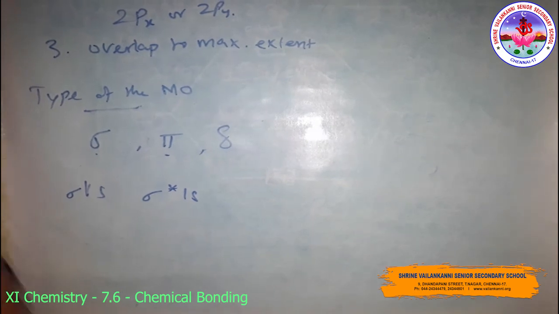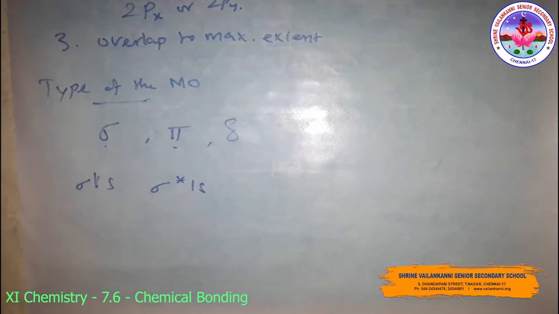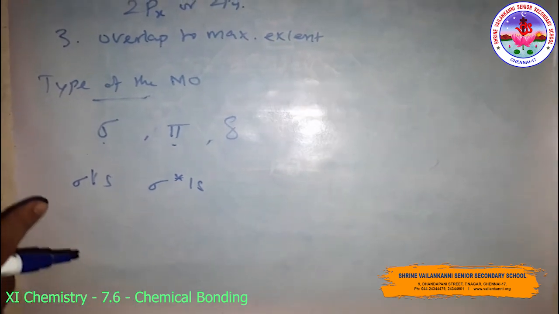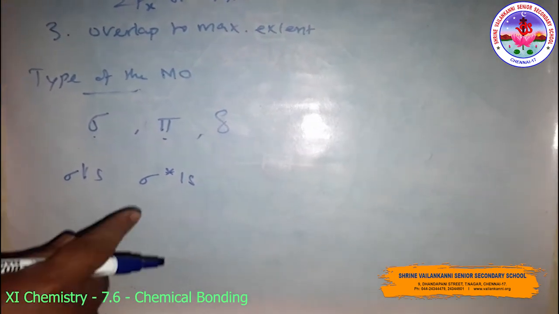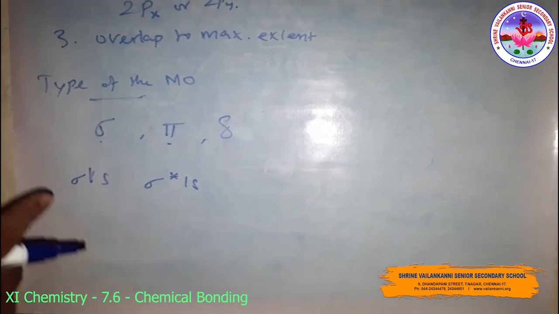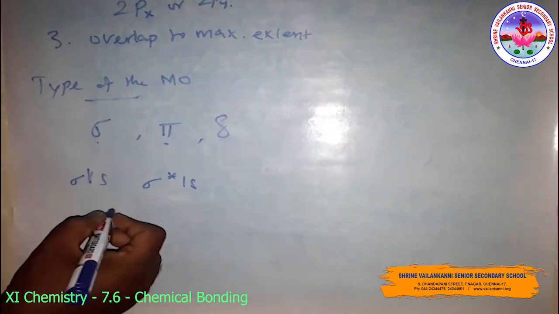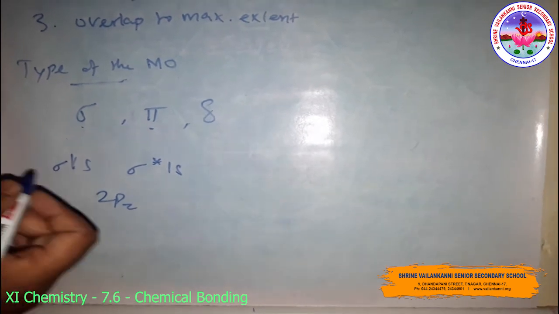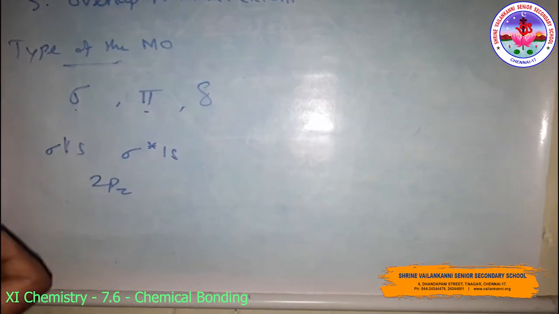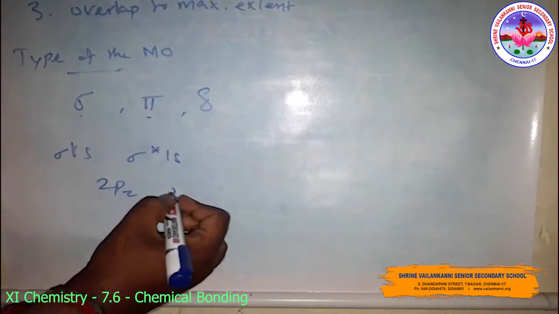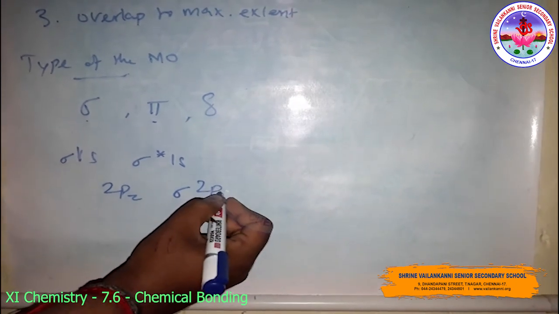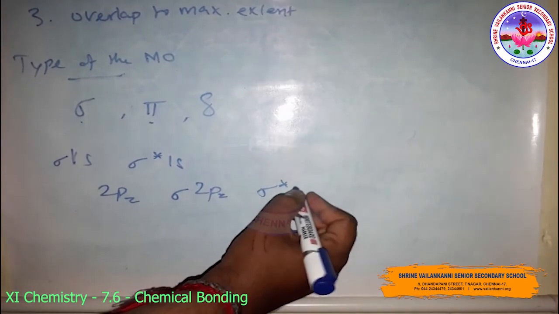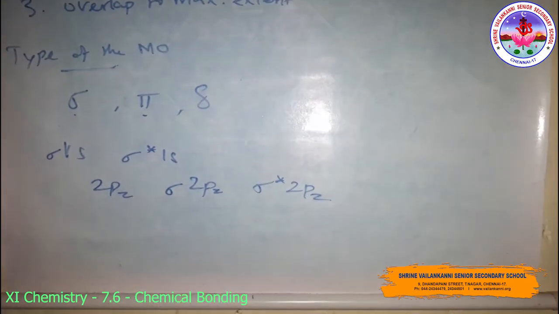If the internuclear axis is taken to be the z direction, it can be seen that the linear combination of 2pz orbitals of two atoms also produces two sigma molecular orbitals, designated sigma 2pz and sigma star 2pz.